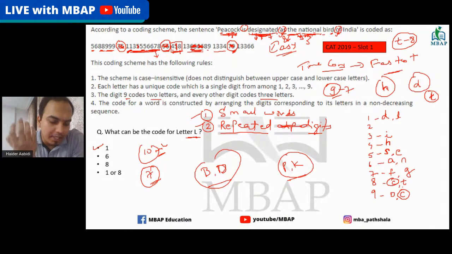Anyone, any answer on P, K? K is dependent on C. So no one is dependent on anyone here, Akhil, by the way.